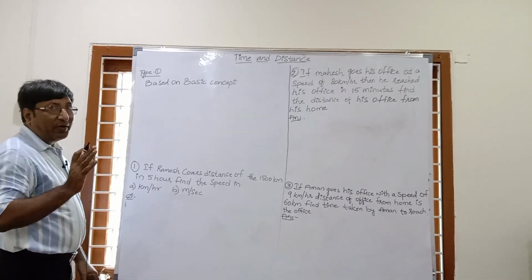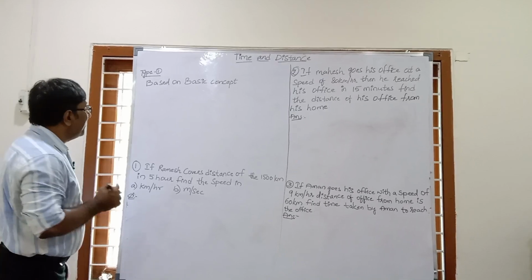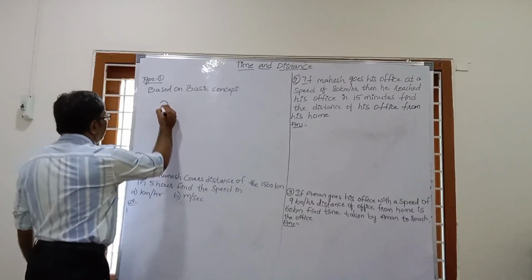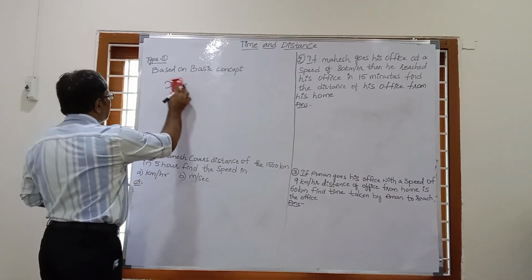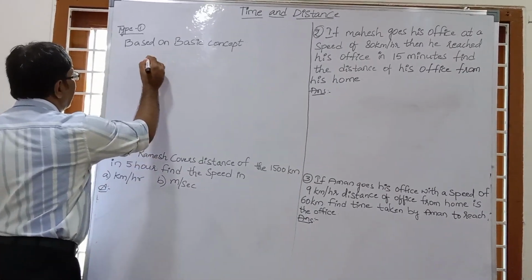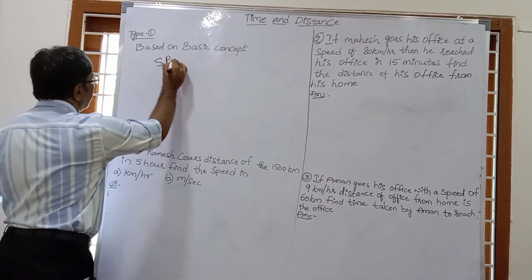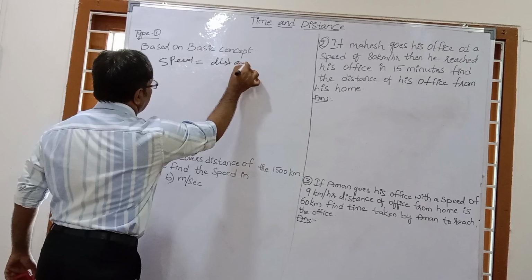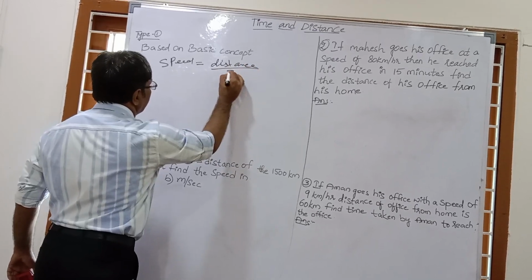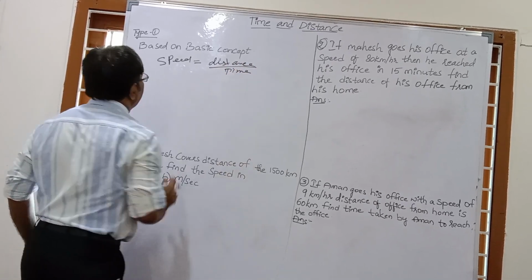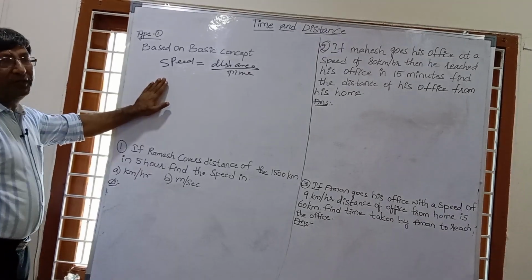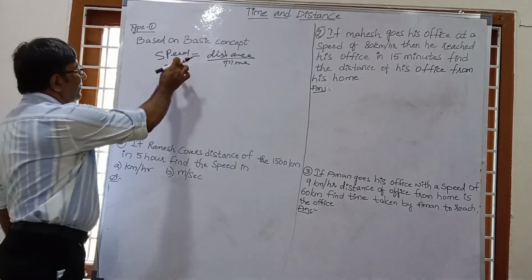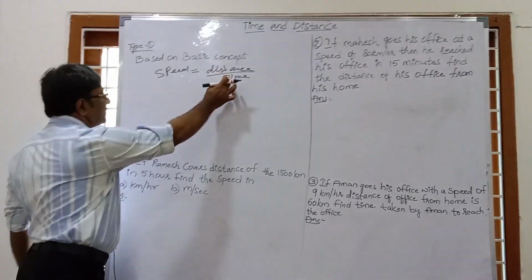So what is the important concept of time and distance? The first point is speed equal to distance upon time. This is the basic formula of this topic. Speed equal to distance upon time. Here the first term is speed, this is distance and this is time.